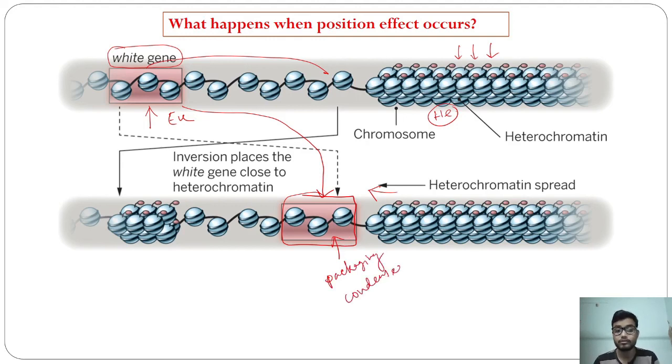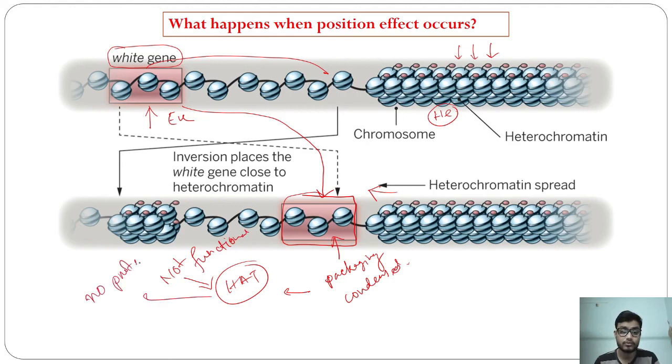If this packaging is condensed, HAT is not functional here, and no protein is produced, so we cannot get any kind of protein from here. So this gene is now silenced. Okay, this is the phenomenon of position effect. Whenever a gene shifts its position from euchromatin to heterochromatin, it is deactivated or silenced.